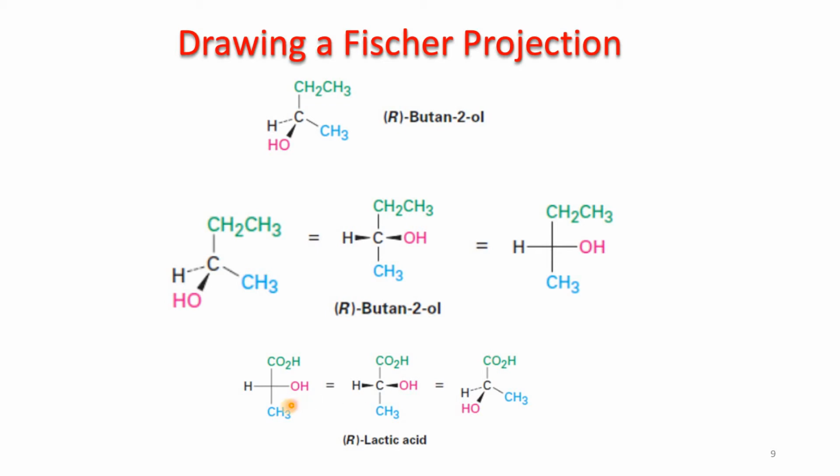Now let's convert a Fischer projection into the chemical formula. Then how can we do it? So the horizontal bonds are away from us and the vertical bonds are in plane. So CHO, aldehyde and CH3 are in the plane, and H, which is on the left hand side, is away from us, and OH, which is on the right hand side, is towards us. So we can change a chemical formula into Fischer projection, and also we can change a Fischer projection into a chemical formula.